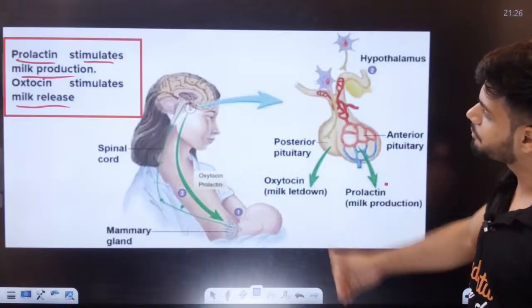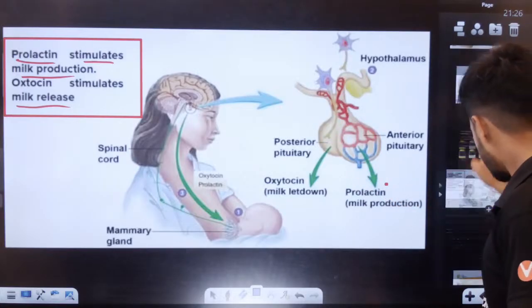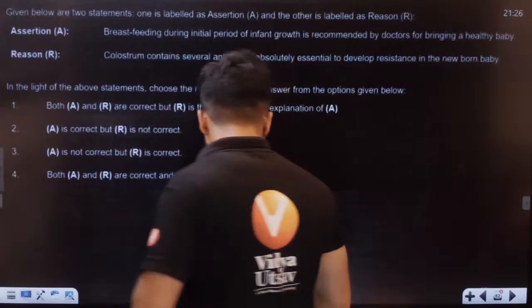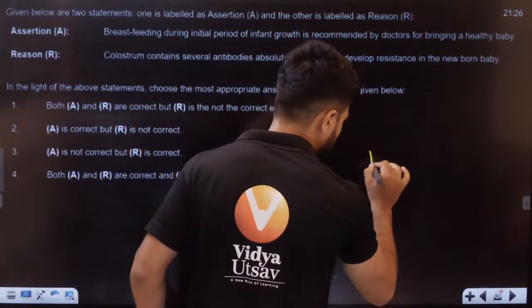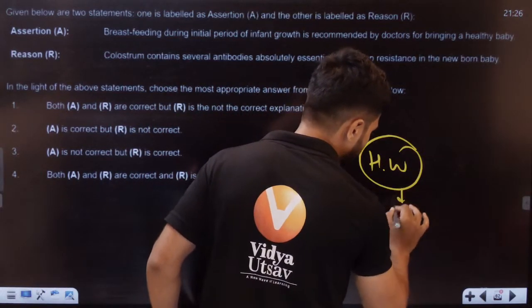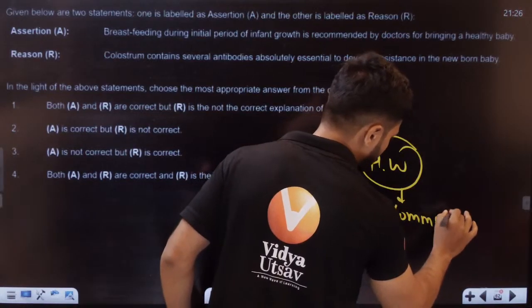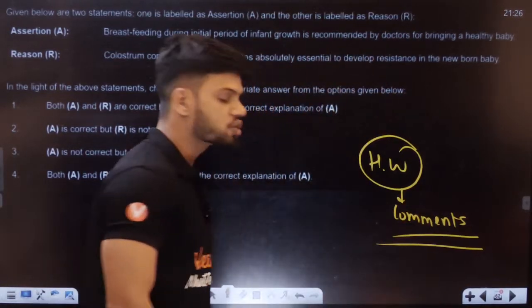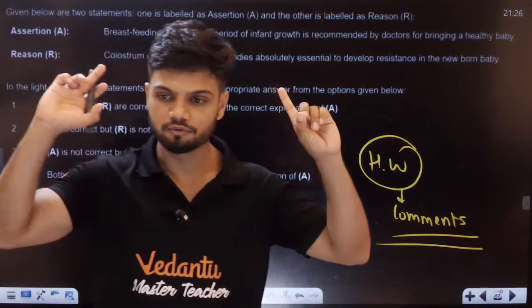So, prolactin: milk production. Oxytocin: milk release. Students, here is a homework question for all of you in the comment section. Homework question in the comments for all of you.